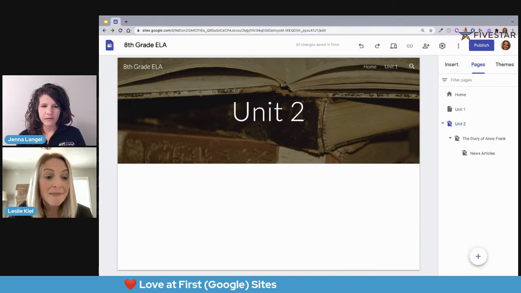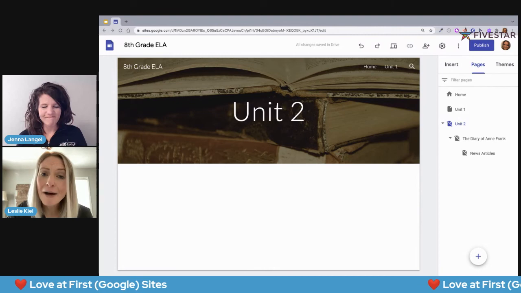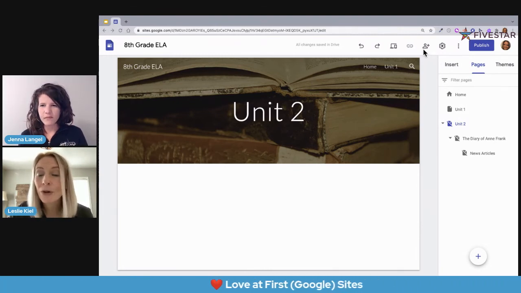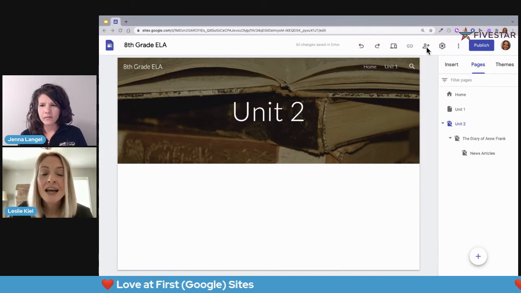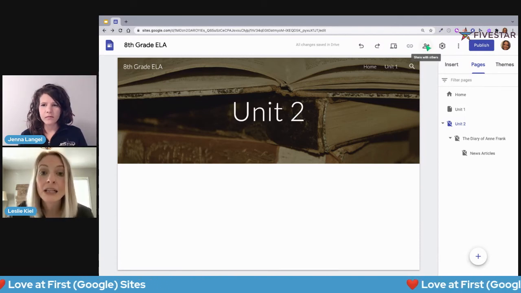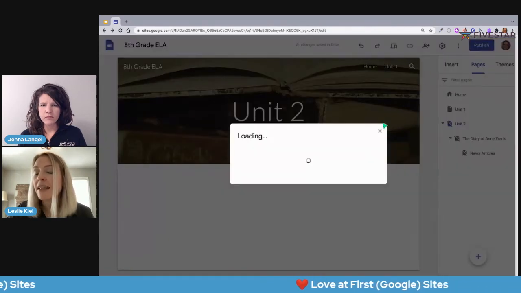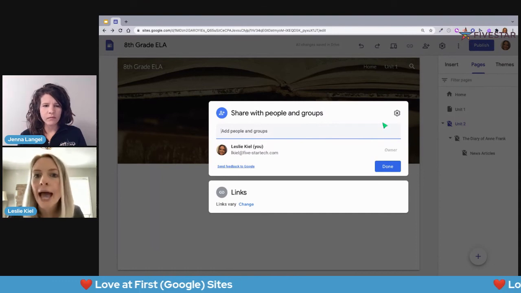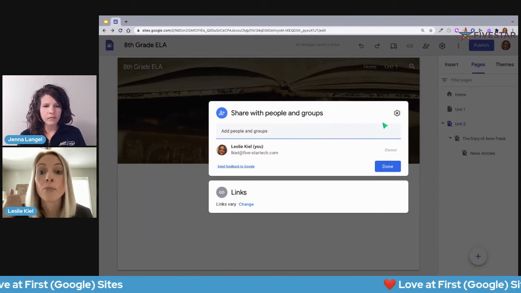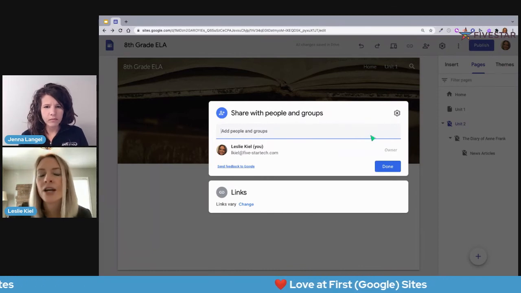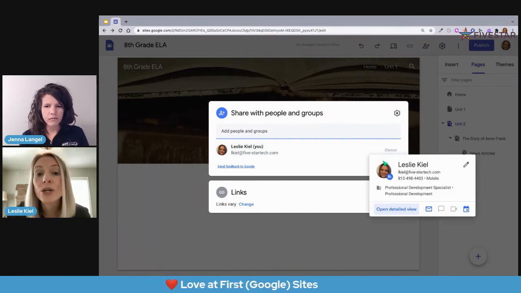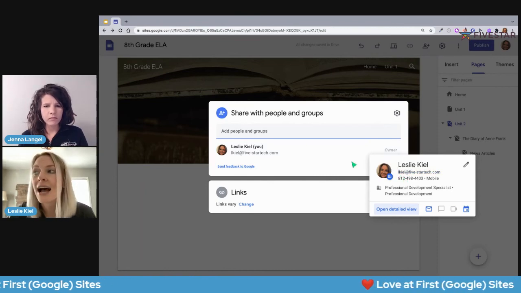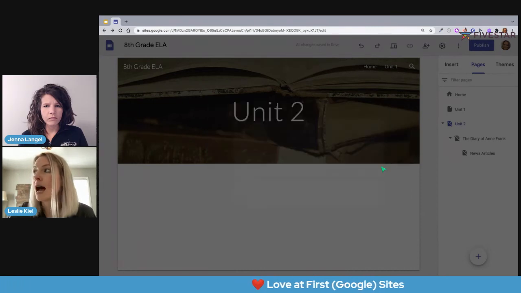And now I want to look at publishing. Now you've got a couple of different options here. You may be looking at this person icon with the plus sign, but this is for adding collaborators. So when I click on that, this is if I want somebody else to help me build this website, or I want them to look at it and give me like an approval before I publish. Maybe groups. I have student groups that are building a site together for my class. That would be the time that I would share from that person icon.